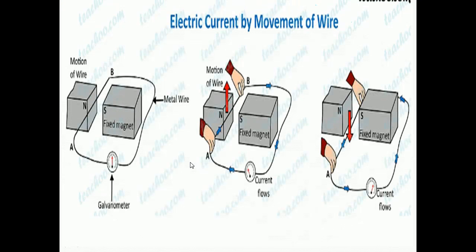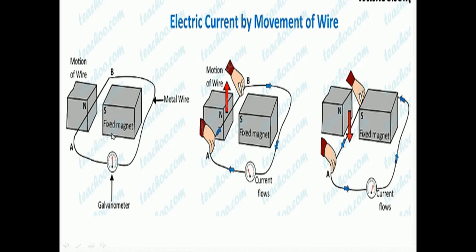Now we are going to see one more activity which shows the induced current by movement of wire. Here you can see the picture. For this, first we have to make a circuit. In the first picture you can see we make a circuit by attaching a metal wire to the galvanometer.